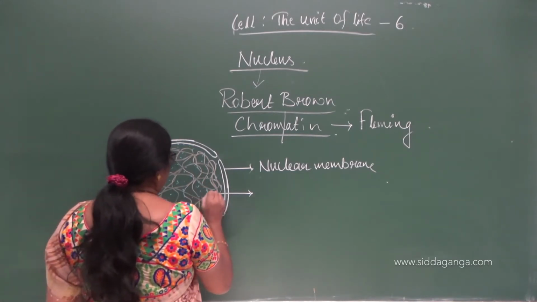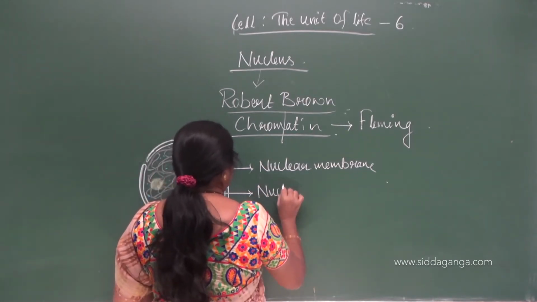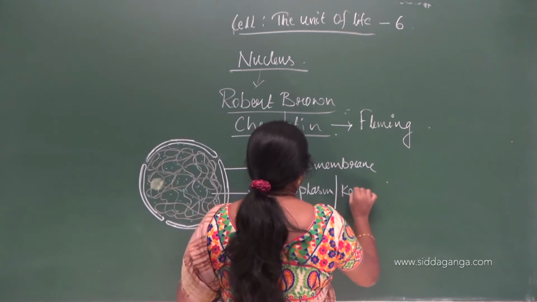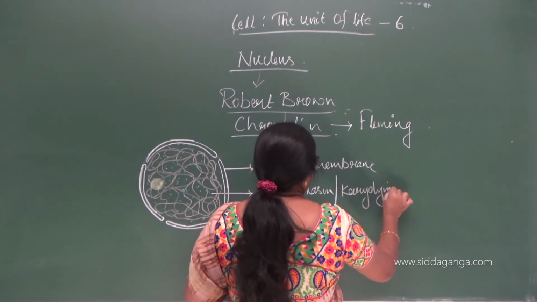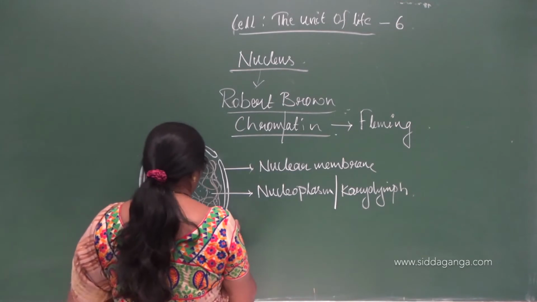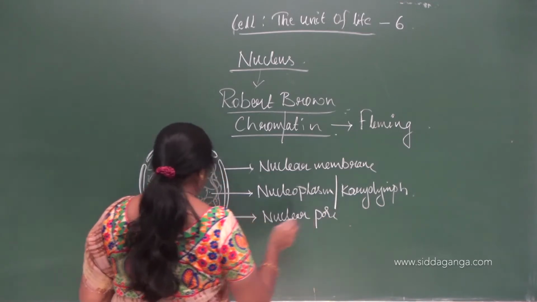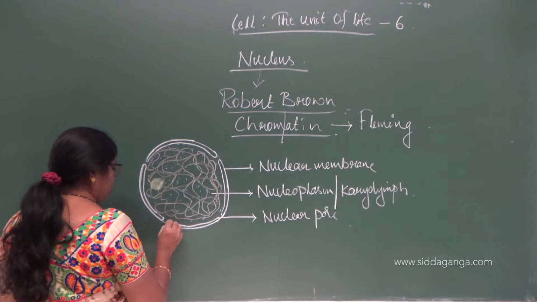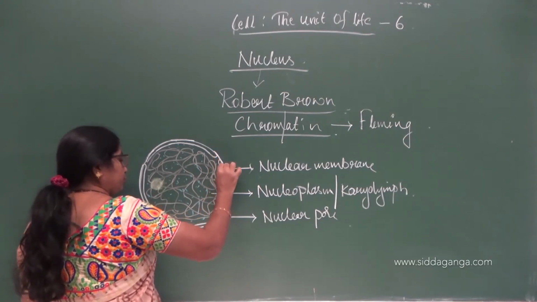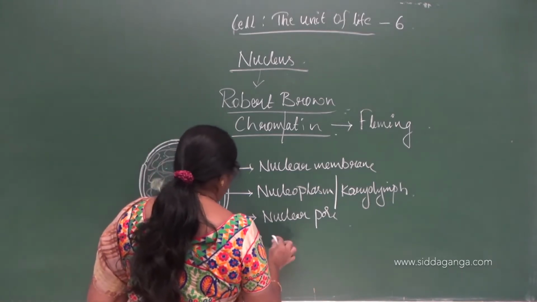It is also called karyolymph. Then the chromatin, and the nuclear pore. And this is the nucleus.